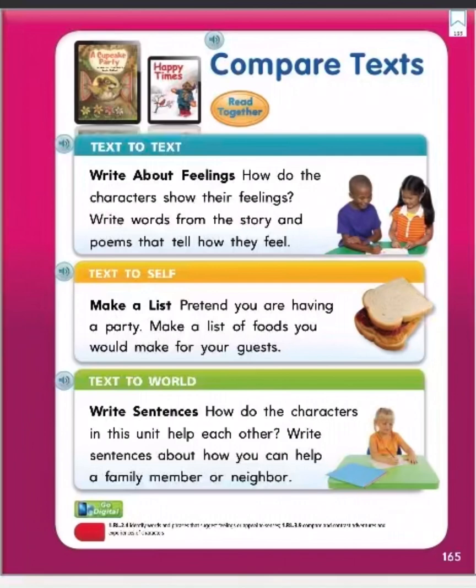Text to world. Write sentences. How do the characters in this unit help each other? Write sentences about how you can help a family member or neighbor.